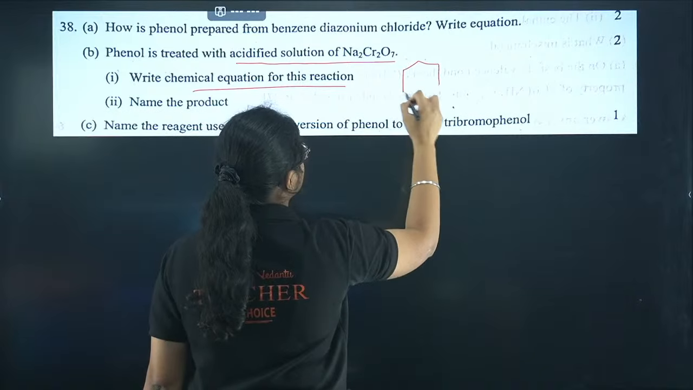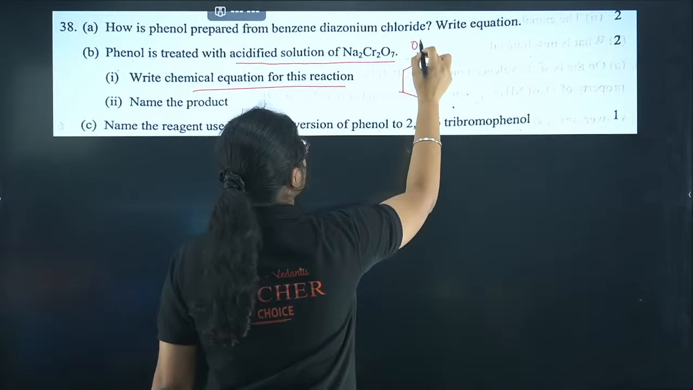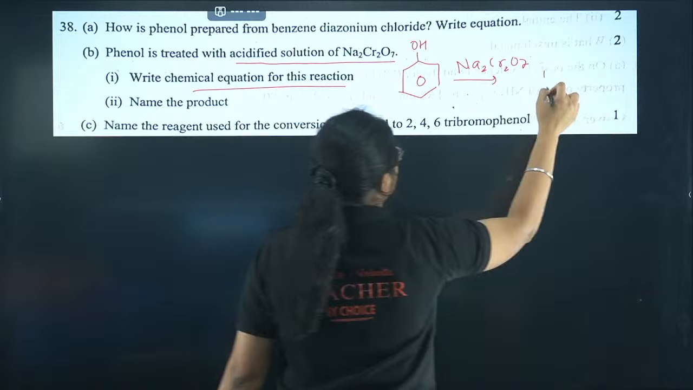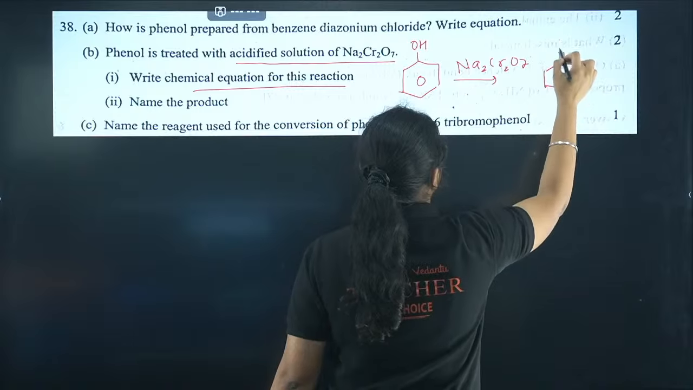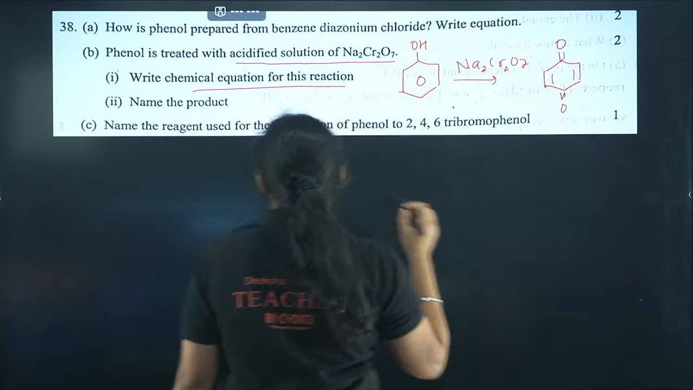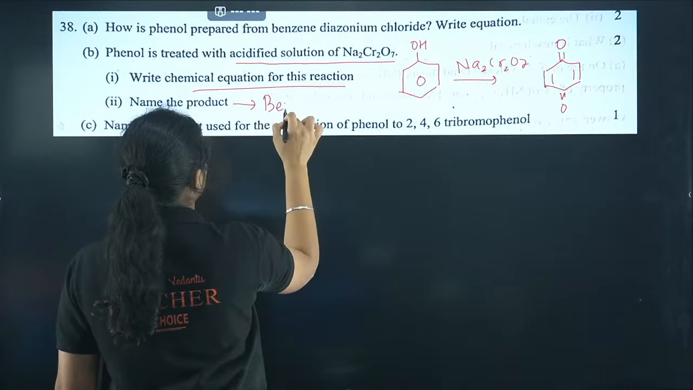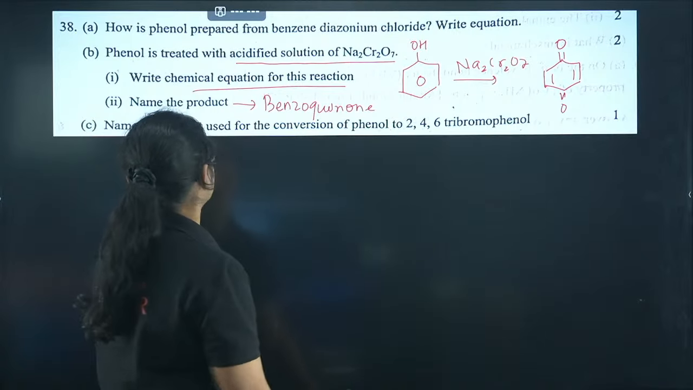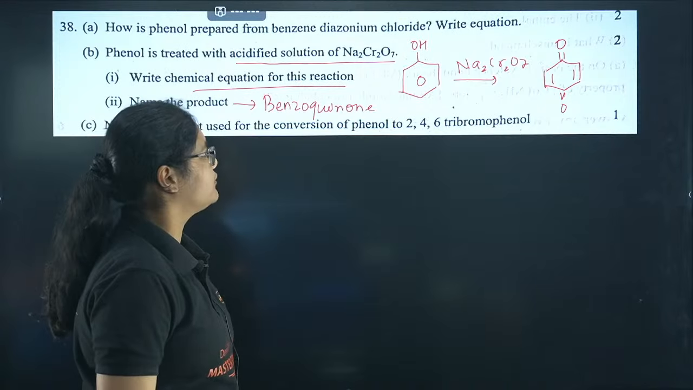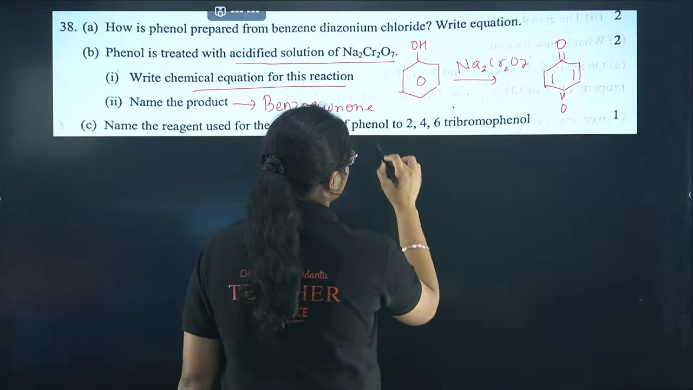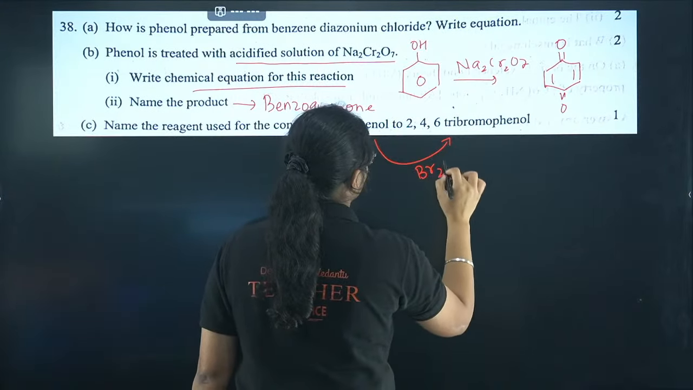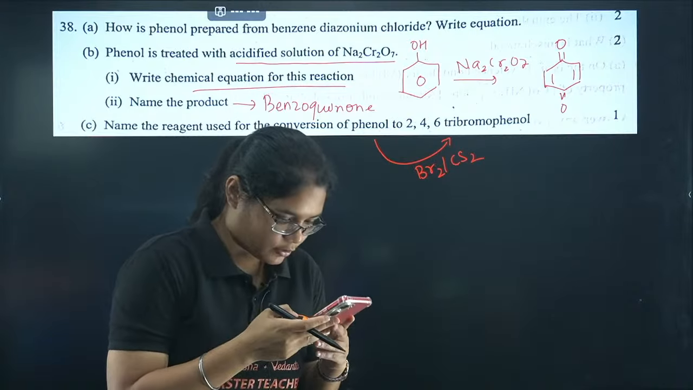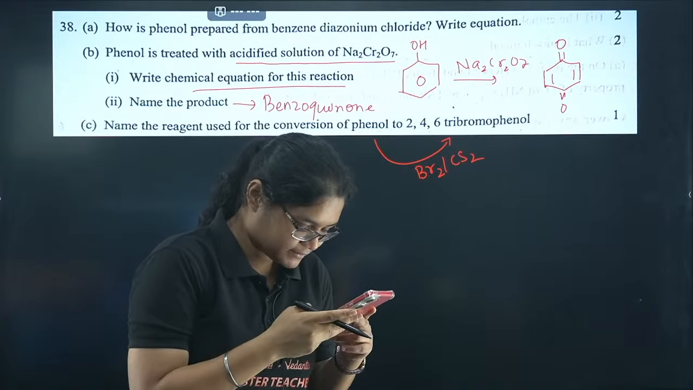So if you have this compound which is phenol and you treat it with Na2Cr2O7, you will get a product like this. Right? What is the name of this product? It is benzoquinone. Okay. Next, name the reagent used for the conversion of phenol to 2,4,6-tribromophenol. So here you have to use bromine water or bromine in presence of CS2. Okay. Yes, Shreyas, absolutely correct.